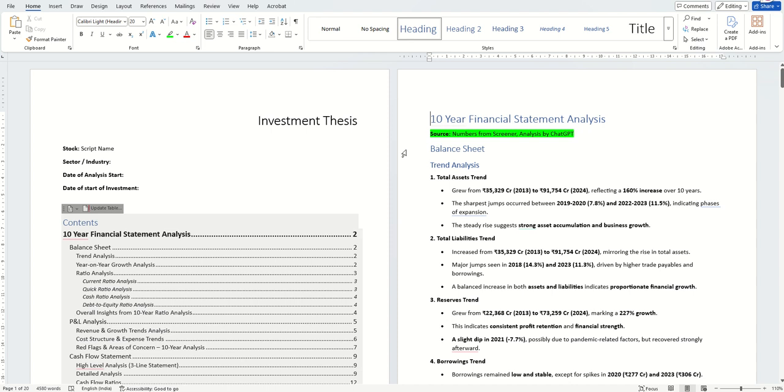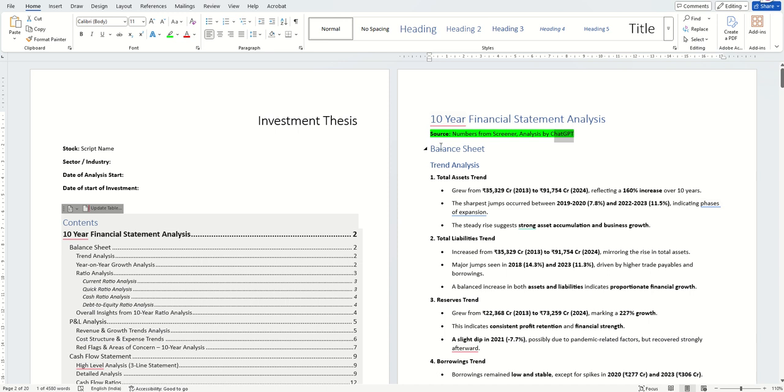For the 10 years financial statement, as I told you, I'm going to tag the source. I got the numbers from the Screener, and analysis was done by ChatGPT. Maybe if you are doing the analysis, you don't want ChatGPT. If you are doing the analysis and putting up the summary, you'll mention analysis by self.